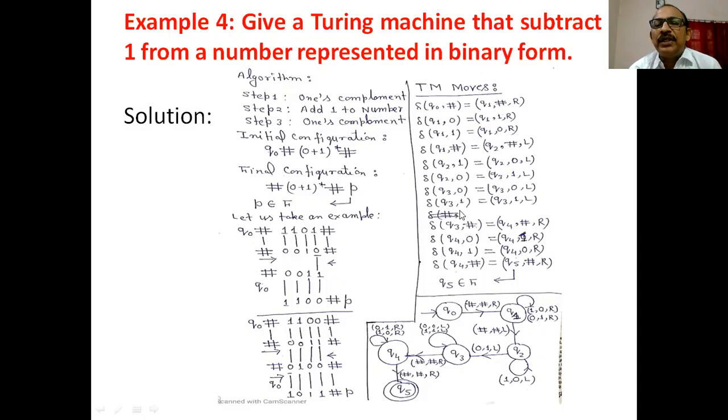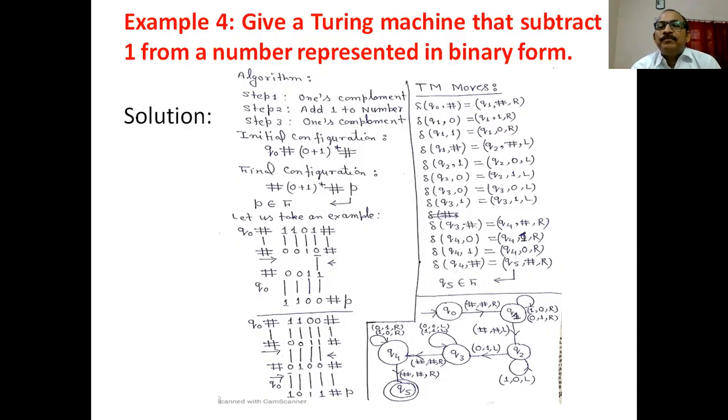If the machine is in state Q3 and this is encountered, it goes to state Q4, replaces this by this and moves in the right direction. Again, we are taking the complement of the binary number, 0 into 1 and 1 into 0, moving in the right direction. If the machine is in state Q4 and this is encountered, it goes to Q5, replaces this by this and moves in the right direction. And here you have to specify Q5 as a final state.